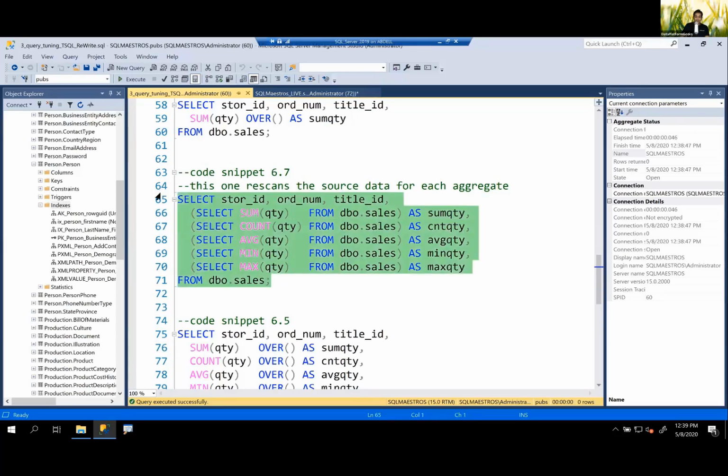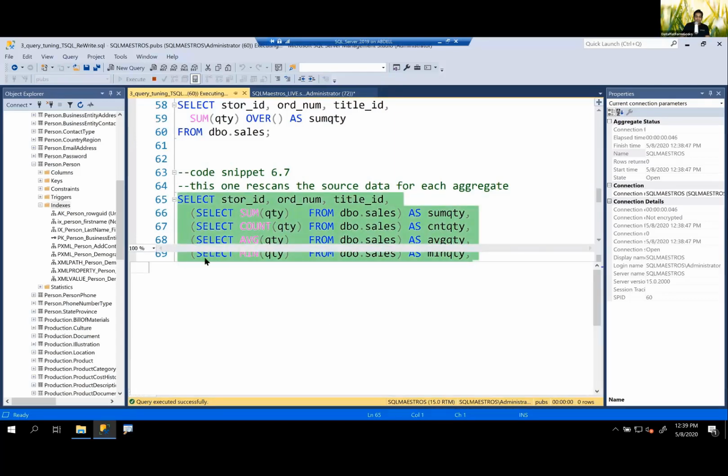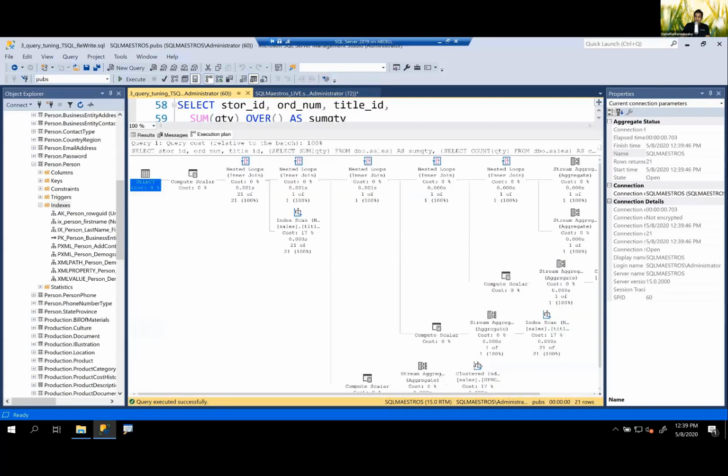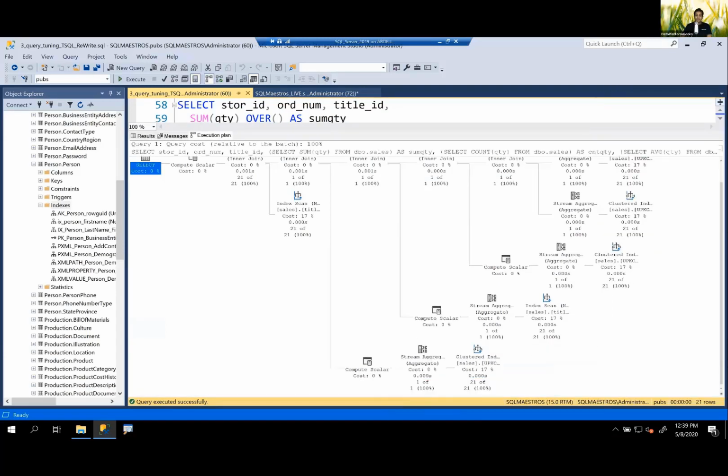And when I execute this and I turn on the actual execution plan, let me close the properties window. This is what I see. Now, the problem with this execution plan, right on the face of it, you can understand, your focus will shift to the right-hand side. And you can see for every subquery, I'm going and touching the table again and again. You can see that we do this about 5 times and once for the outer query. So this is where the problem is.